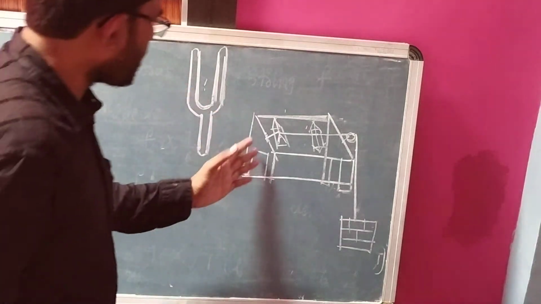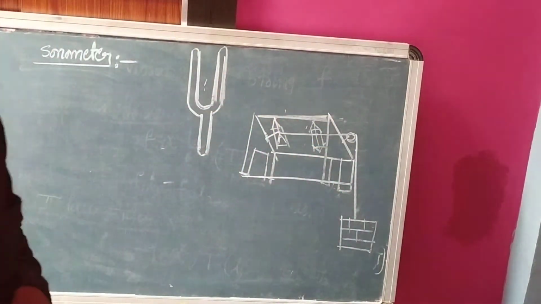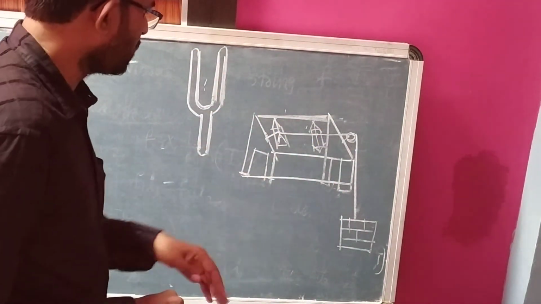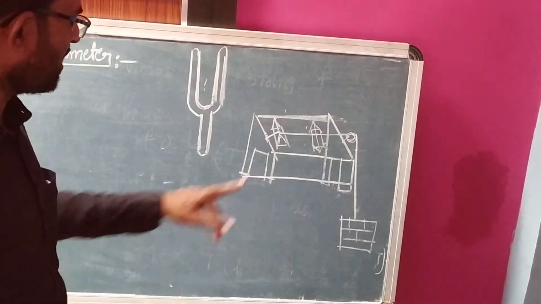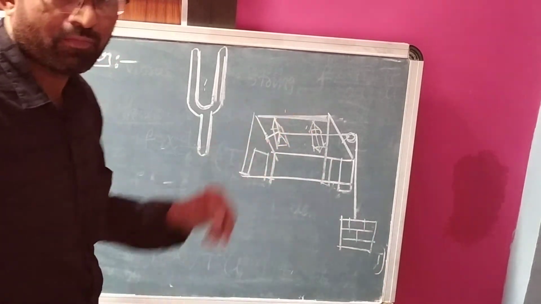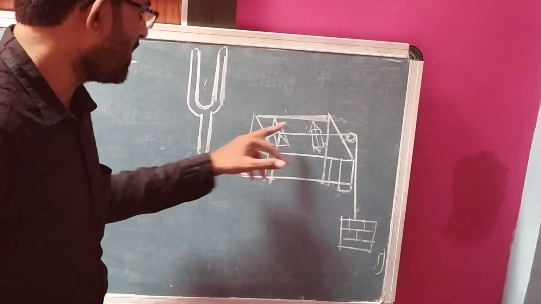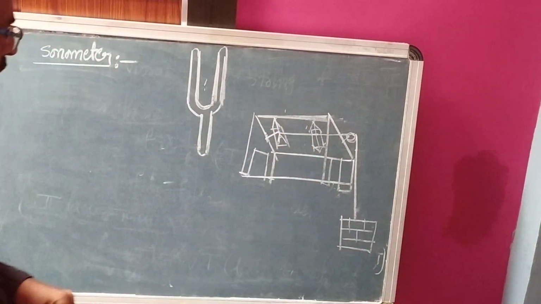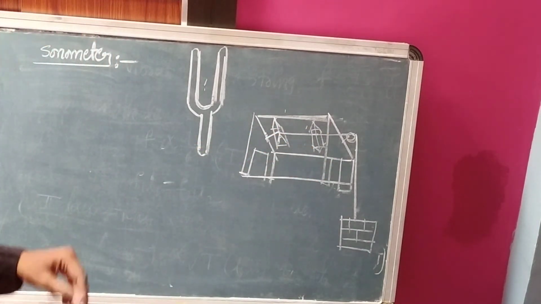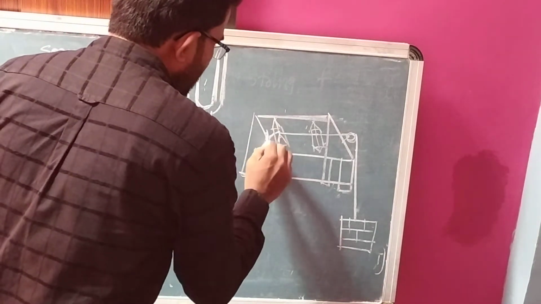Again, the sonometer consists of one wooden box. I draw it like that. So that one is the wooden box. This one consists of two bridges. These are movable bridges. Take one long string. One end of the string is attached to a rigid support.